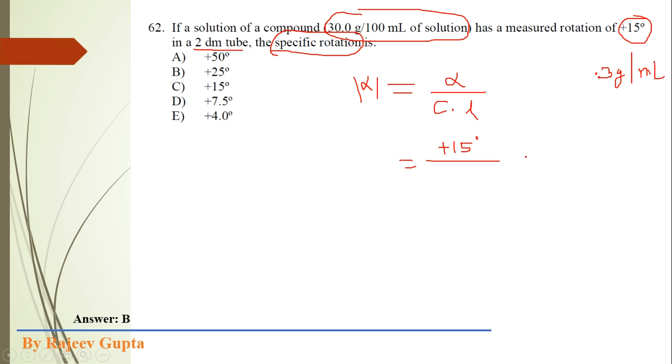So here we can put 0.3 gram per ml times length of polarimeter tube, which is 2 decimeter. Now when we solve this, what do we get? We get plus 25 degree specific angle of rotation. So our correct option is B.